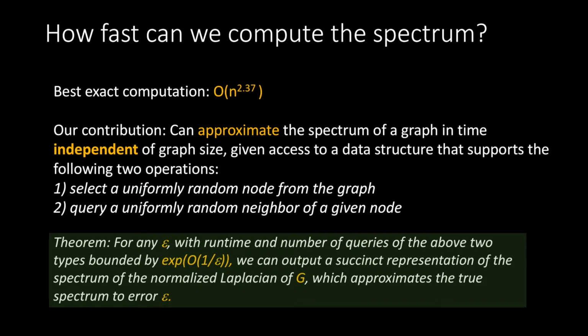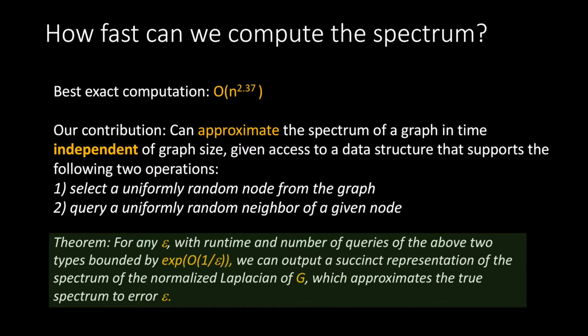Our main result is the following. Given access to a data structure that lets you select a uniformly random node from the graph, and that lets you select a uniformly random neighbor of any specified node, we give an algorithm that approximates the spectrum, and the total runtime of the algorithm and the number of queries to this data structure that the algorithm makes are independent of the graph size, and depend only on the desired accuracy of the approximation.